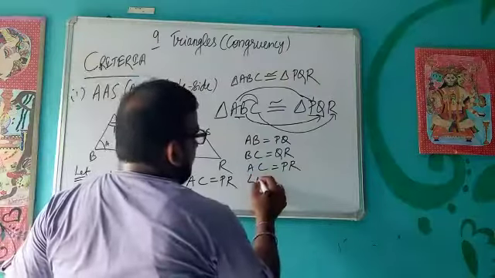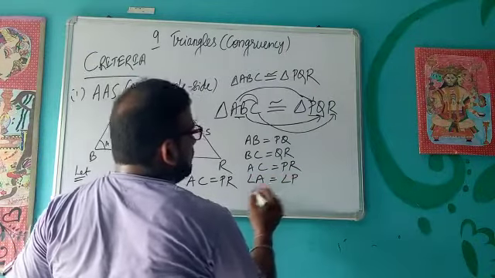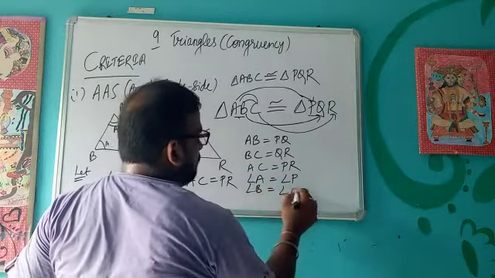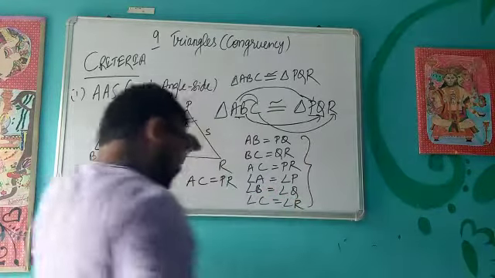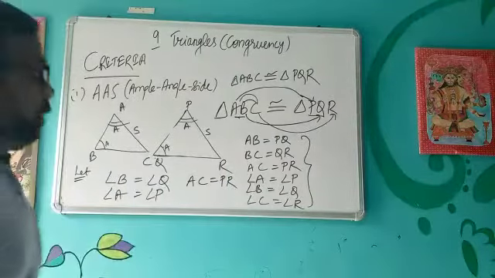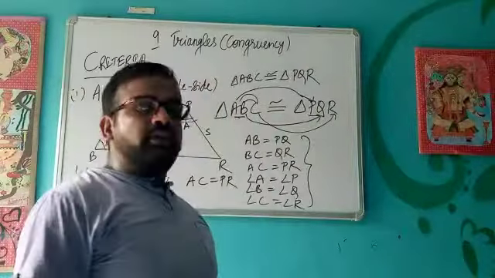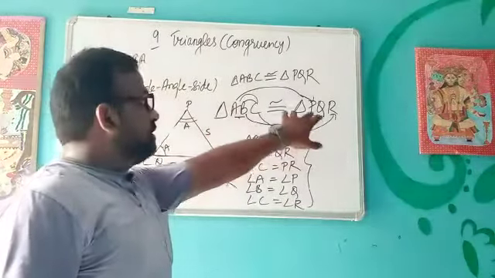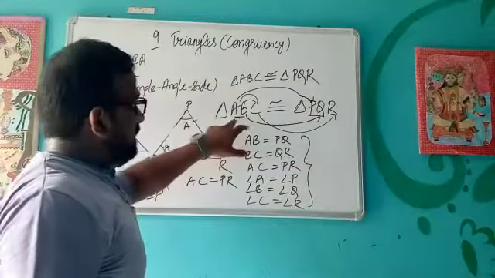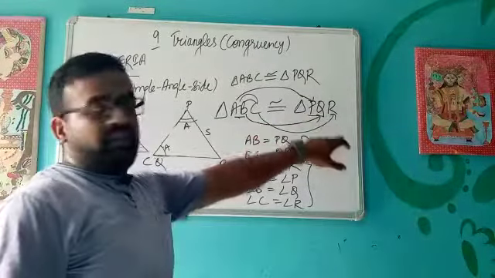Then angle A should be equal to angle P, angle B equal to angle Q, and angle C equal to angle R. So these are the 6 measurements out of which we need any 3 to prove the triangles to be congruent. Whenever you are writing the triangle in the congruent way, their corresponding sides should match.